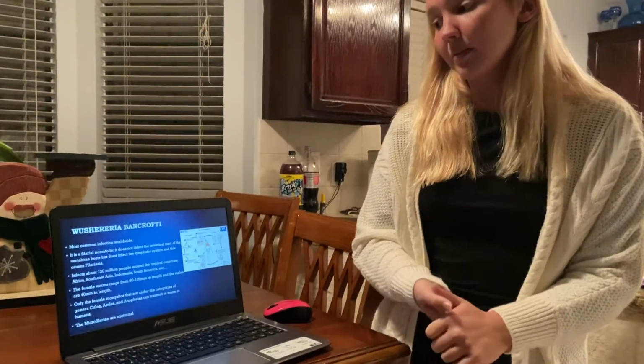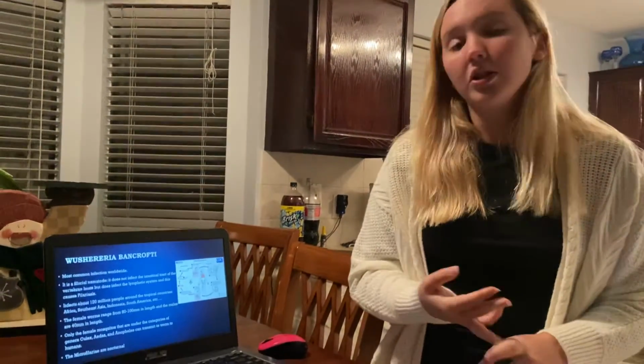So I'm going to start with the first one, Wuchereria bancrofti. It's the most common infection worldwide. It is a filarial nematode. It does not affect the intestinal tract of the vertebrate host, but it does infect the lymphatic system, and this causes filariasis. It affects about 120 million people around the tropical area, Africa, Southeast Asia, Indonesia, South America, etc.